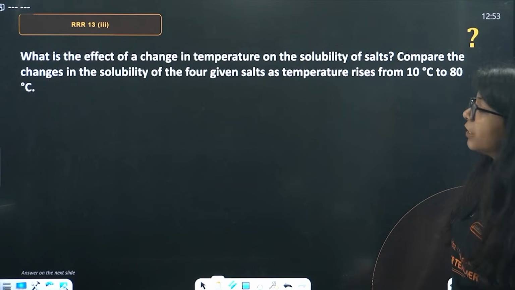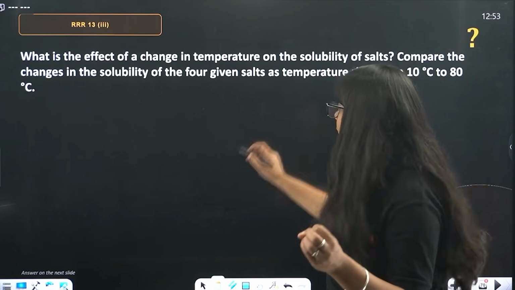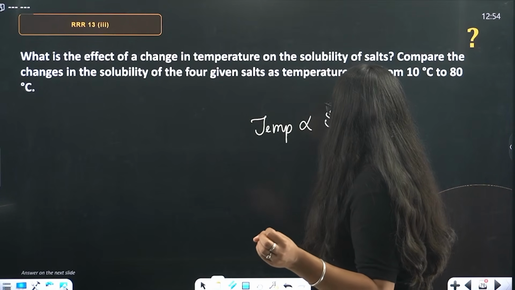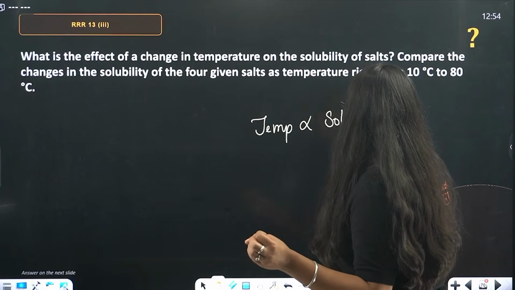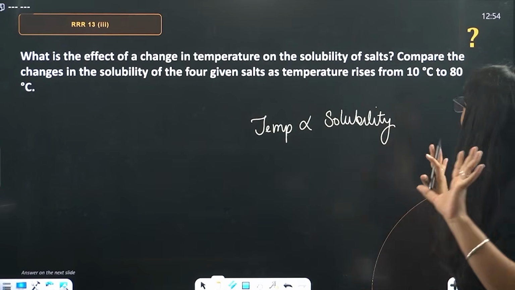Next, on your screen, beta, from the same table, what is the effect of a change in temperature on the solubility of salts? Ma'am, if the temperature increases, the solubility will increase. If the temperature decreases, the solubility will decrease. So, it is directly proportional to solubility. Done? That's one thing you have to remember.